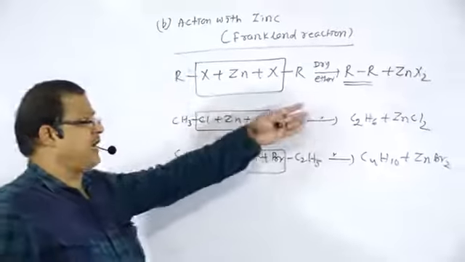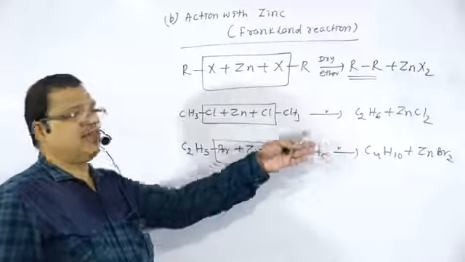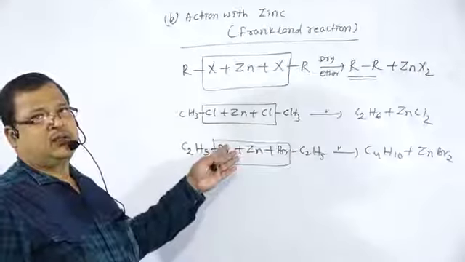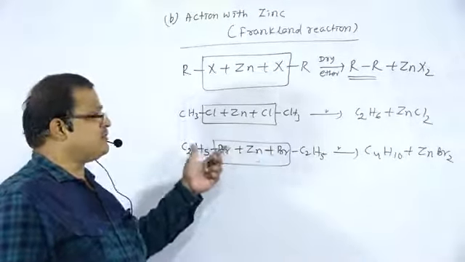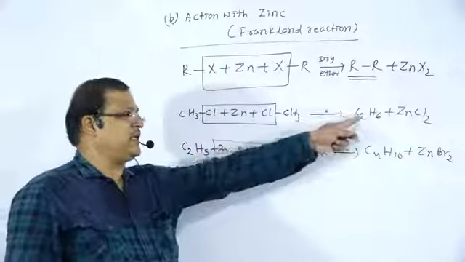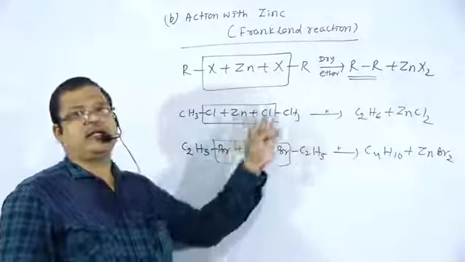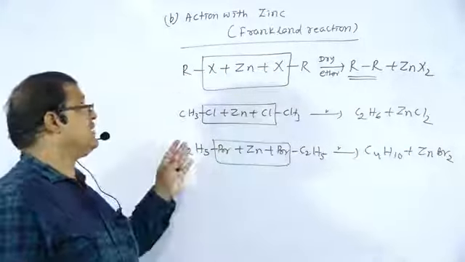Higher alkanes are formed, just like in the Wurtz reaction. Therefore, this method is used to increase the number of carbon atoms during organic conversions. So this is the action with zinc.